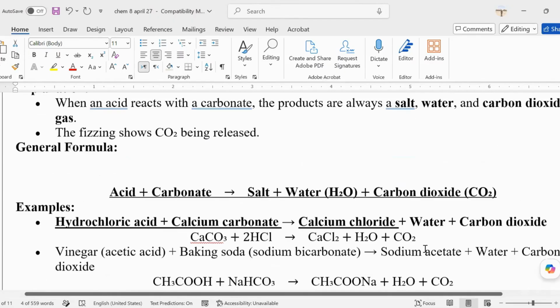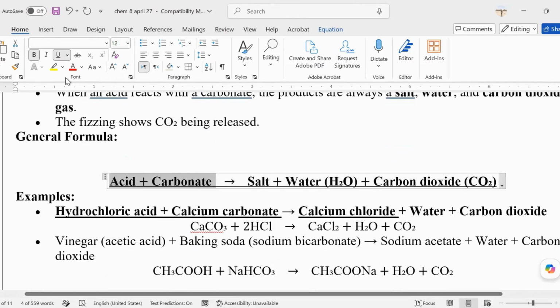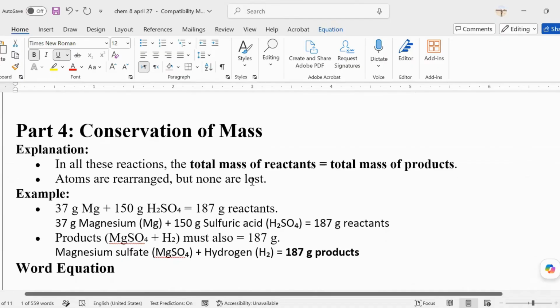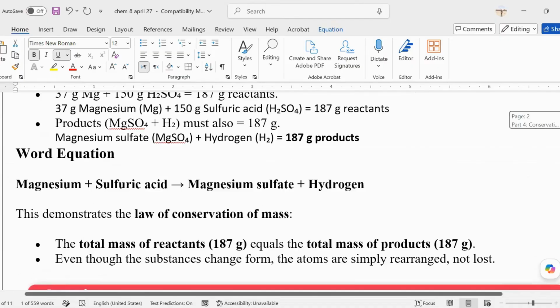But if it is an acid combining with a carbonate, how many products will be produced? Is it three? Yeah, it's three. Salt, water, and it's always water, and it's always carbon dioxide. Water and carbon dioxide are always present as your products, and all you need is to find out what will be the salt.